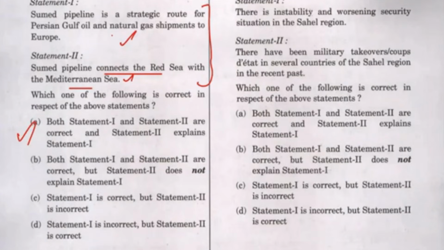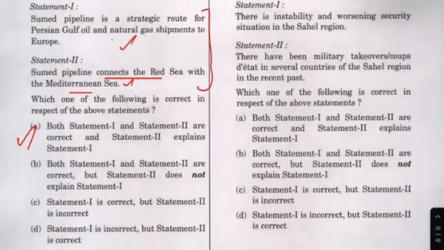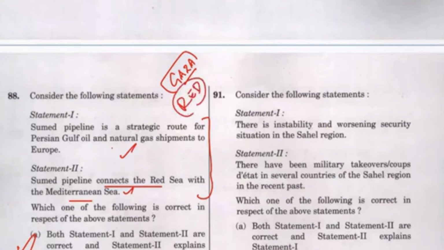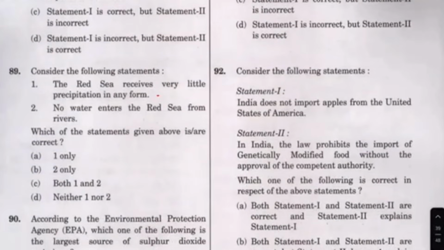It should have been taken, and it came in the news for a very long time also. So you should see, this Gaza issue has been there for a very long time, and it created this panic around the Red Sea and many other areas. Hence, this was in the news. This was in the paper. The Red Sea receives, this is true. This I am not sure, so I am not going to take this as an easy question.